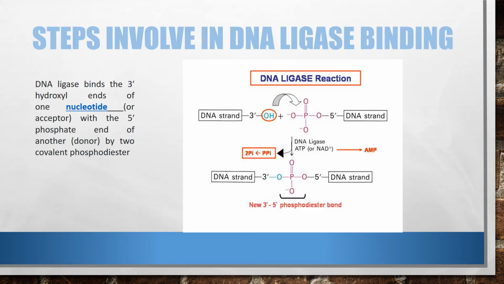Steps involved in DNA ligase binding. DNA ligase binds the 3-hydroxyl end of one nucleotide with the 5-phosphate end of another by two covalent phosphodiester bonds. Let's explain it by structure. In one DNA strand of two nucleotides, one DNA nucleotide is attached with a 3-hydroxyl and the other DNA strand is attached with a 5-phosphate end. The two strands bind with each other by a chemical bond called a phosphodiester bond.